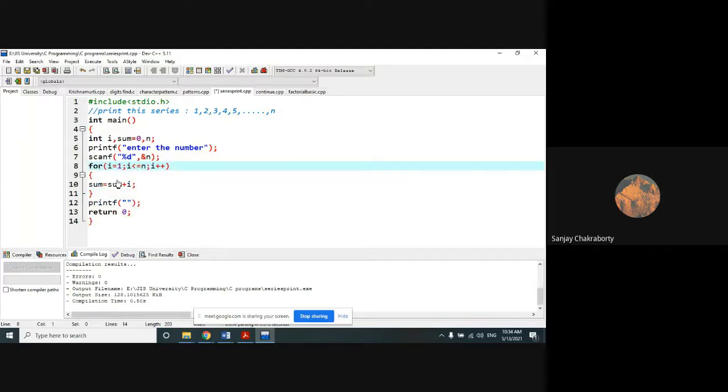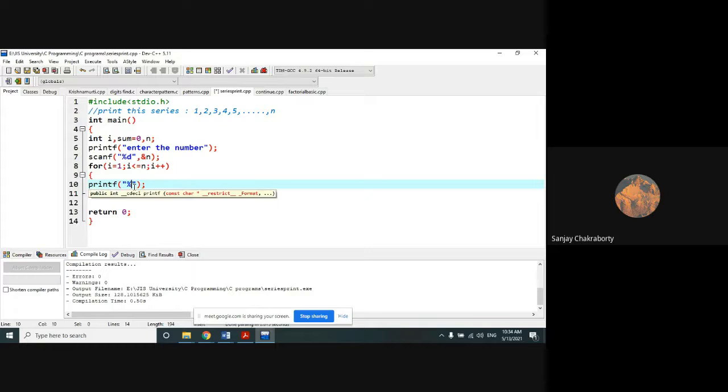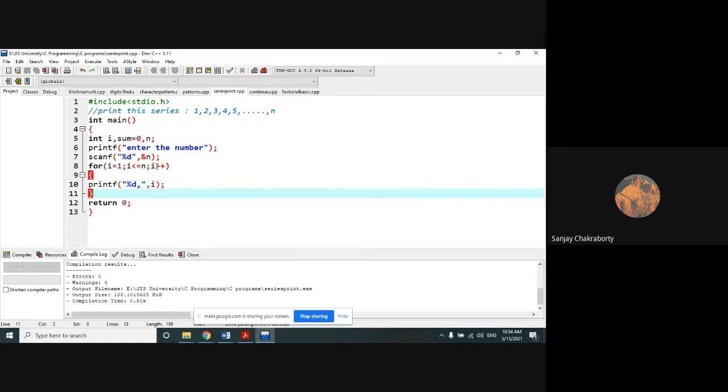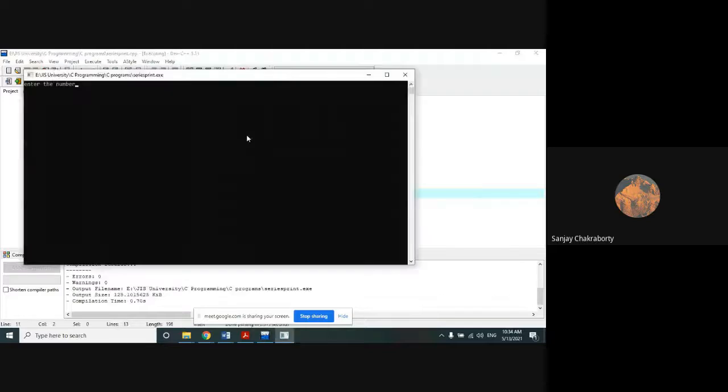Now someone tell me, if I want to print the series with the help of a logical concept, that means for any number of user input, the series will print as it is. Sir, how can I do that? Yes, very good. Very simple. Within the for loop, we simply print i, nothing else. Give a comma and simply print i. So 5. Agree with me, everyone?